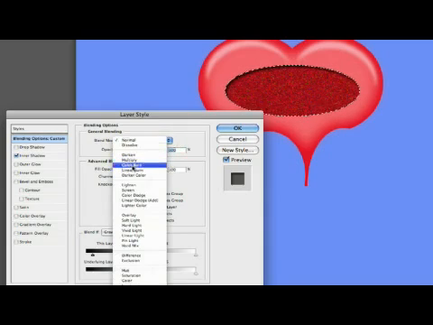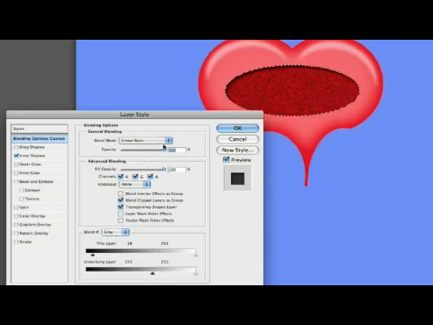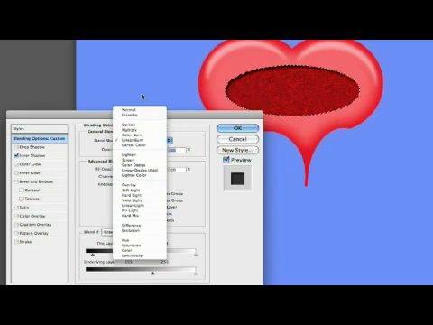Let's see if we can get this just a little bit darker here. Yeah, we'll just leave it on normal. That's fine. There we go. I'm going to just deselect that. There we go. Now we got a little bit of depth on the inside of my graphic here. And so we'll stop here.